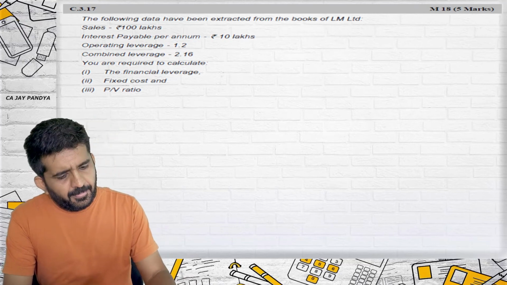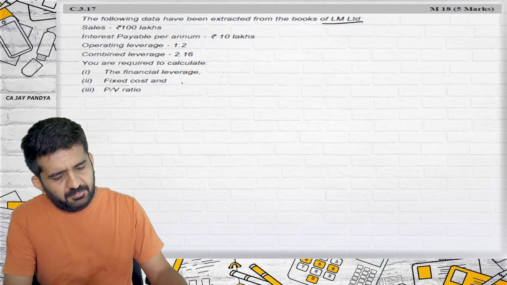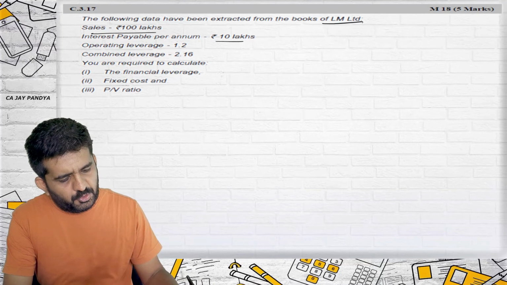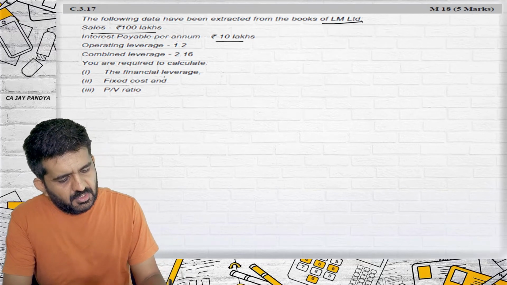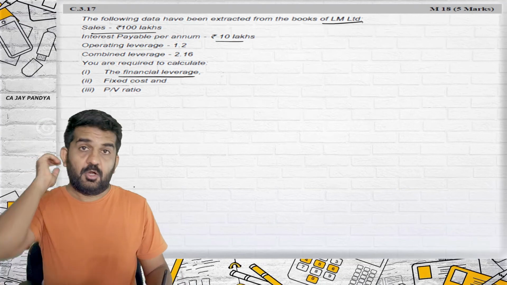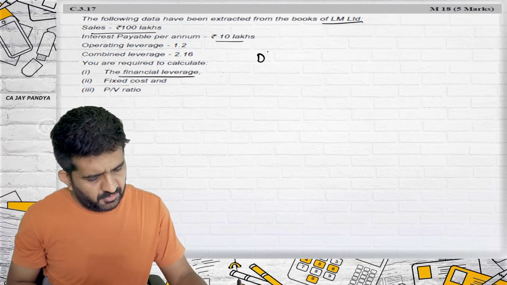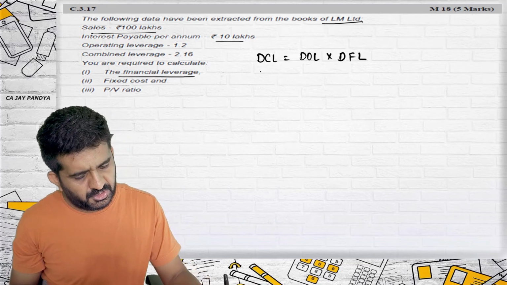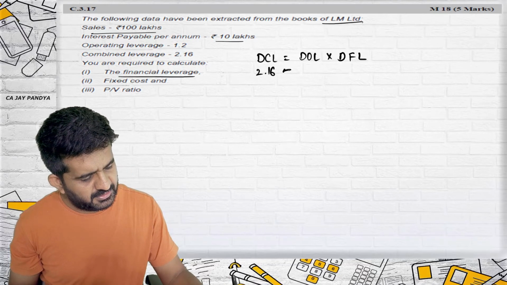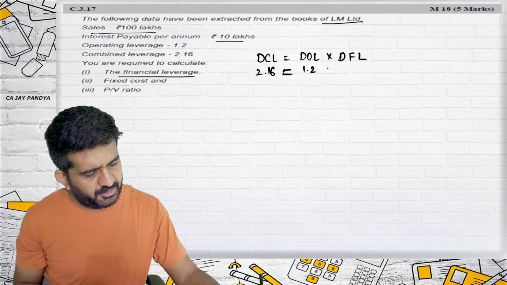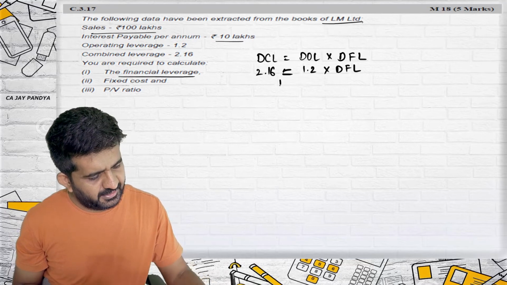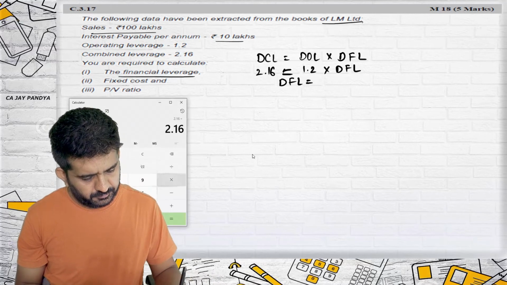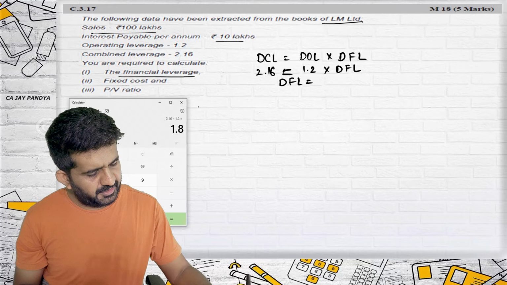The following data has been extracted from the books of LM Limited. Sales is 100 lakhs, interest is 10 lakhs, operating leverage is 1.2, combined leverage is 2.16. You need to find out financial leverage. Degree of combined leverage is equal to degree of operating leverage multiplied by degree of financial leverage. Degree of combined leverage is 2.16, degree of operating leverage is 1.2, so degree of financial leverage will be 2.16 divided by 1.2, which is 1.8.